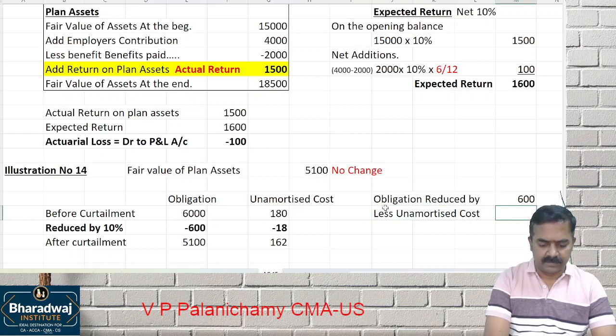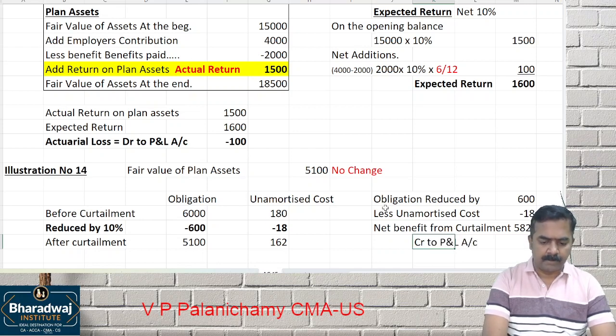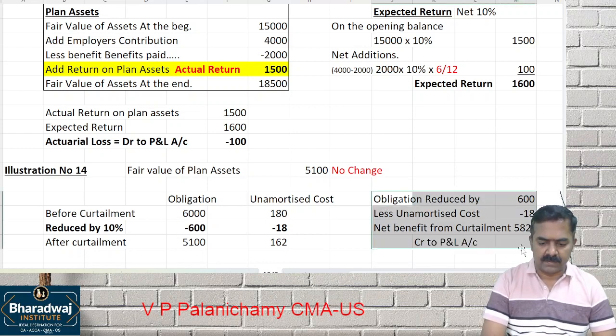How much is the proportionate cost? 18. So the net benefit from curtailment is how much? 582. That is credited to the P&L account. That's it. The answer is over.